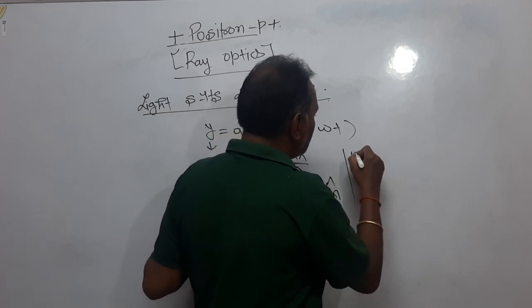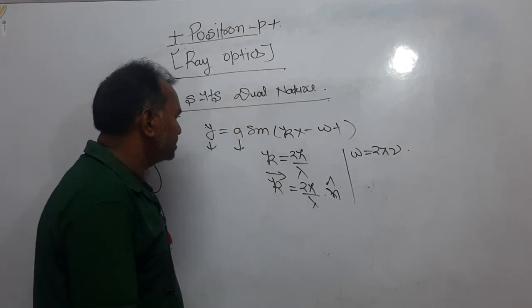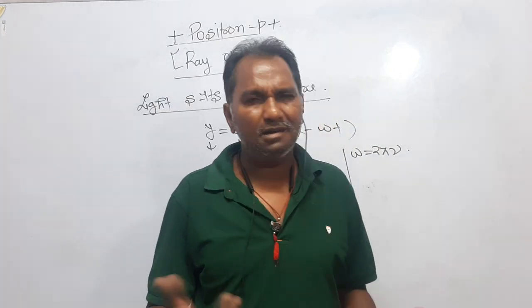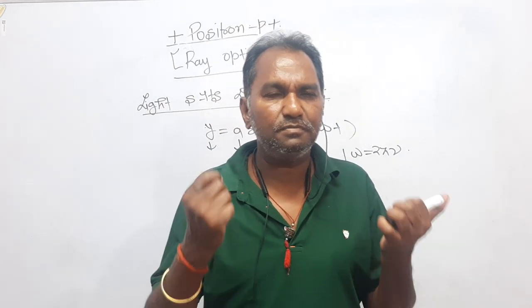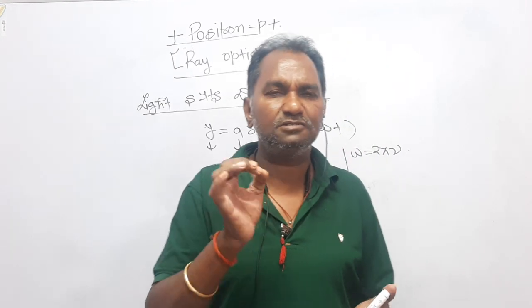Omega is the angular frequency that is represented by omega is equal to pi. Dear students, why am I discussing this? Because light is also a wave. Light is an electromagnetic transverse wave which has the capability to travel even in the absence of a medium.